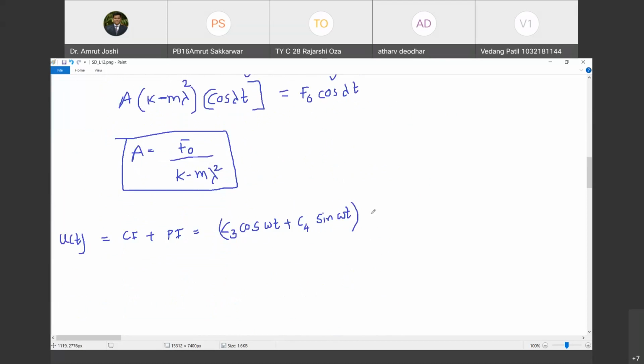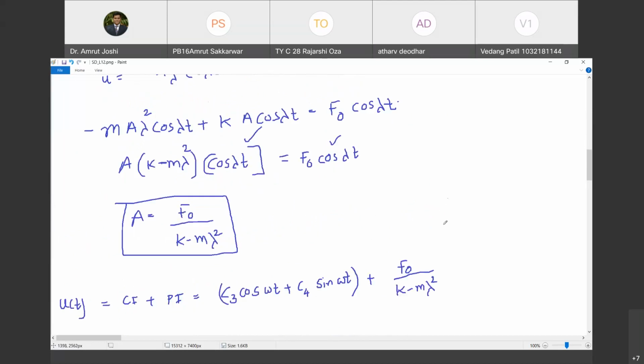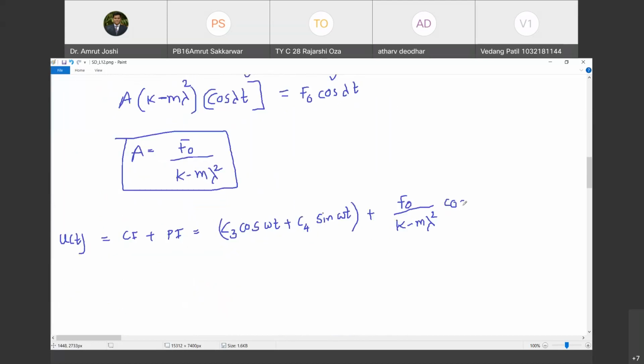Plus f0 cos lambda t upon k minus m lambda square, into cos of lambda t. Is it correct? Yes, sir.